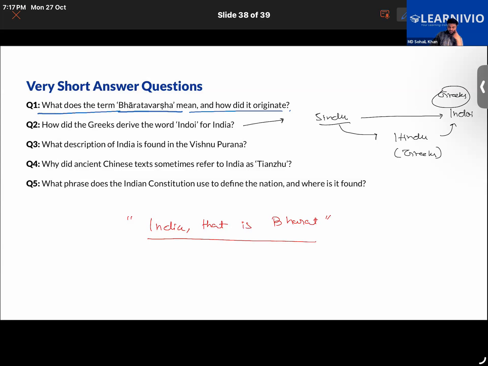Have you written the question? Now write down the answer to it. This is the answer for question number one. So write down Bharatavarsha.